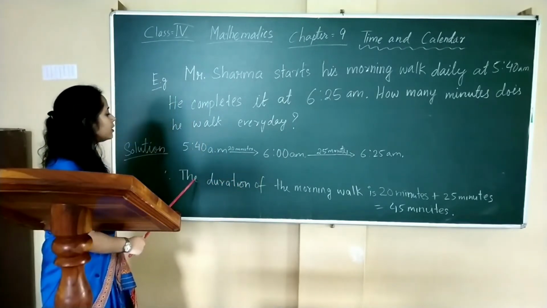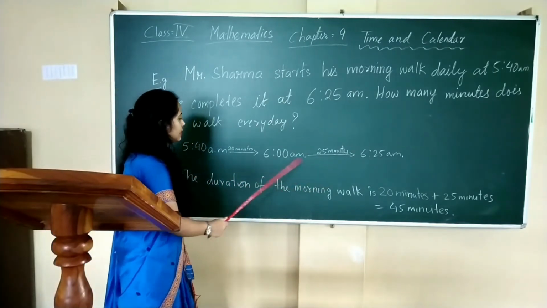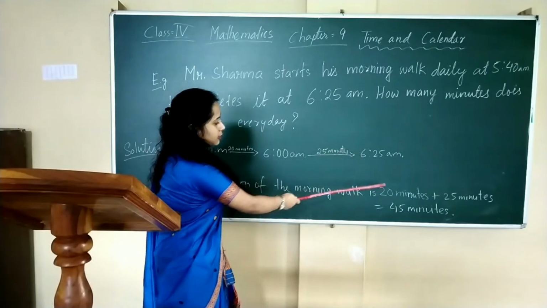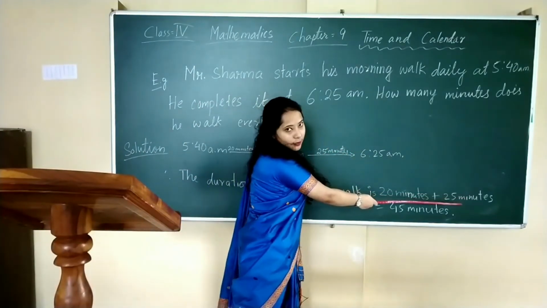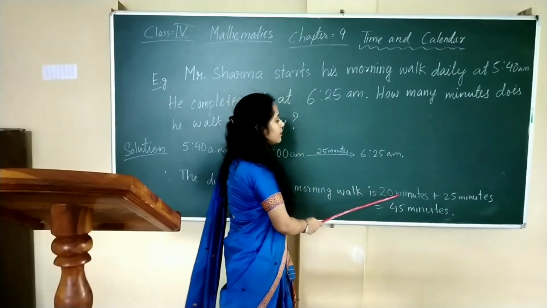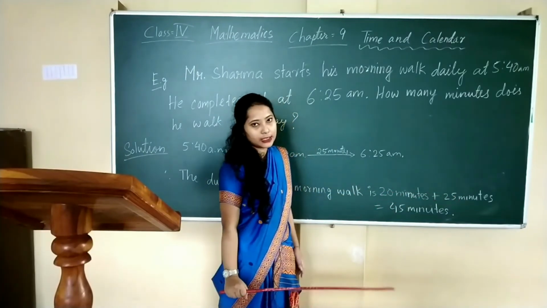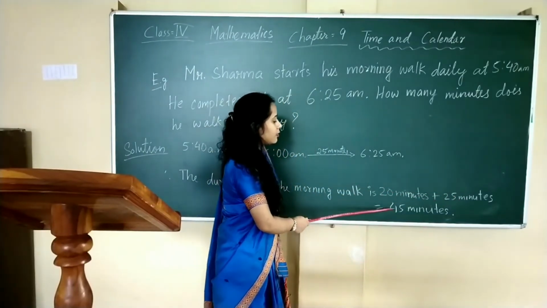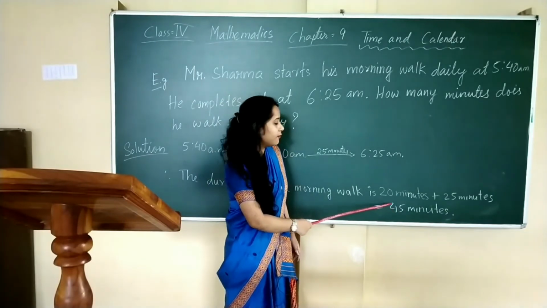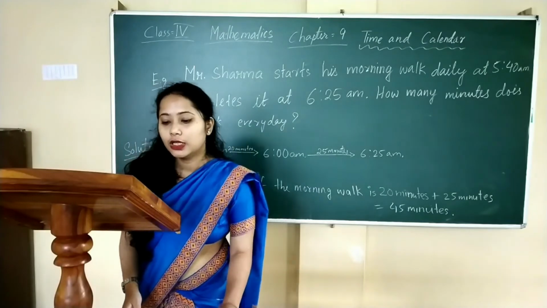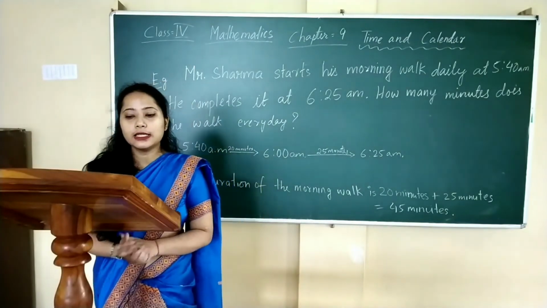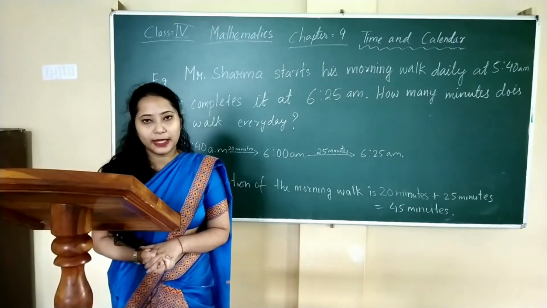Now 20 minutes plus 25 minutes, what will we get? 45 minutes. That means the duration of the morning walk is 45 minutes.